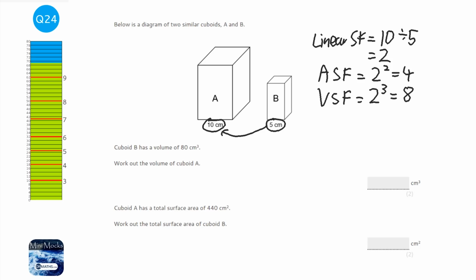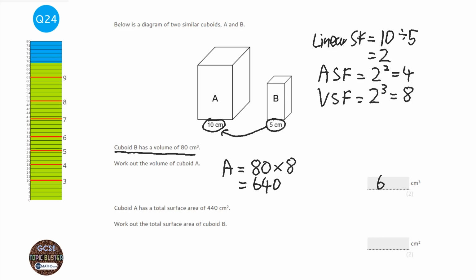So with this first question, it says cuboid B has the volume of 80. So if B has 80, the volume of A is going to be 80 times the volume scale factor, which is 8. So that's going to be 64 with a 0, so 640. And it's that simple. This one here, it says cuboid A has a total surface area of 440. So work out the surface area for B. Now this is surface area this time.